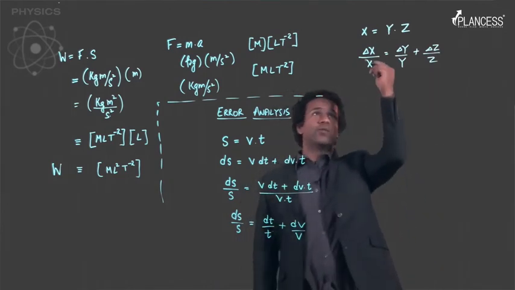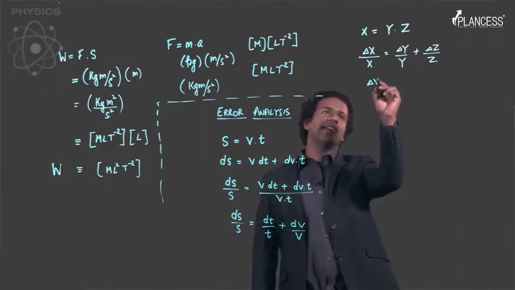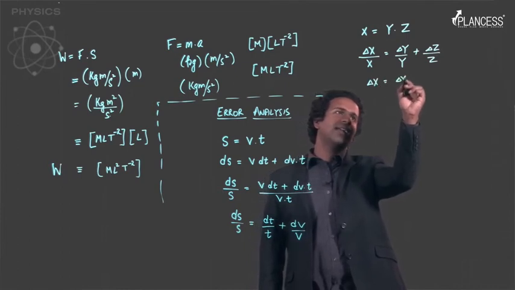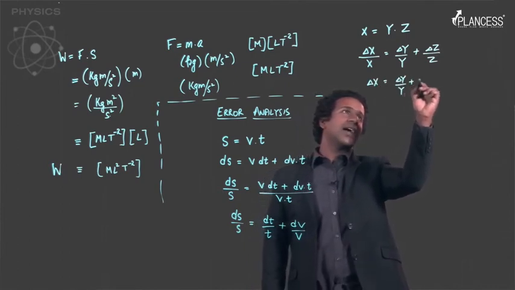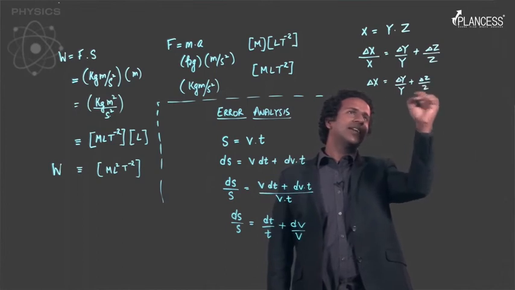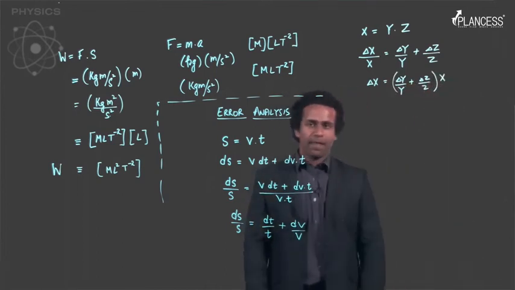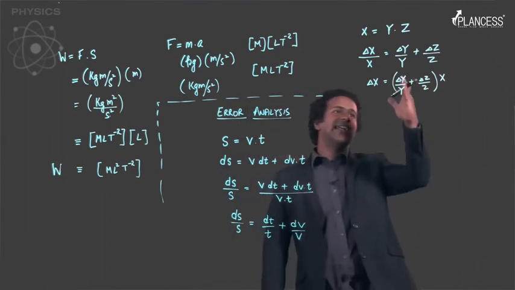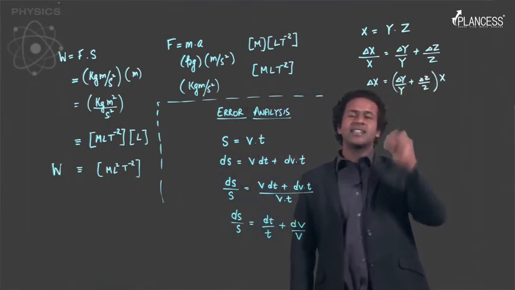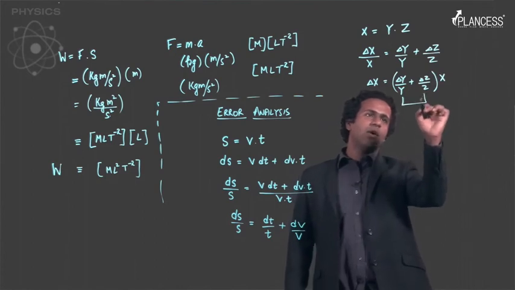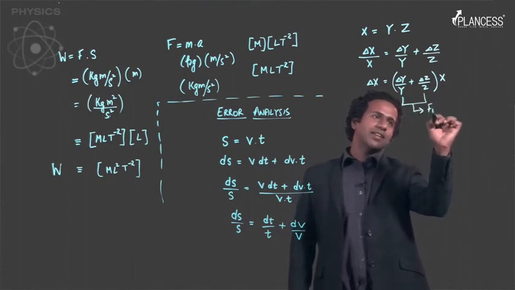Or if you strictly want to talk about the error, then delta x is equal to (delta y by y plus delta z by z) into the quantity x itself, right?